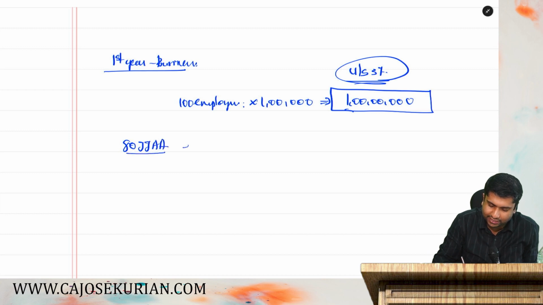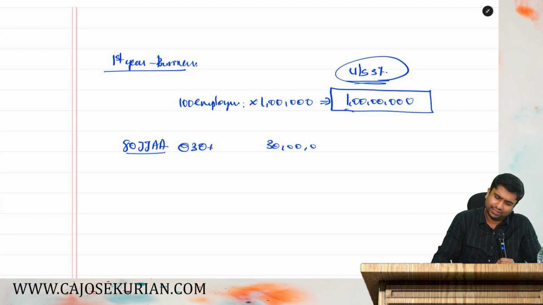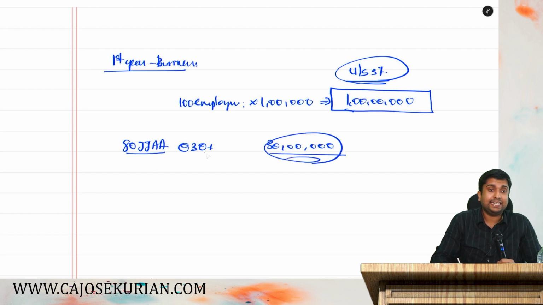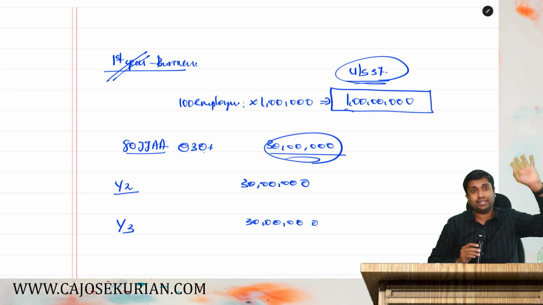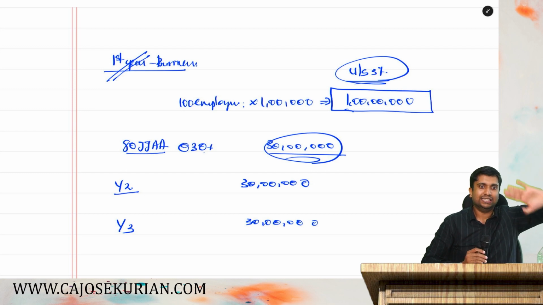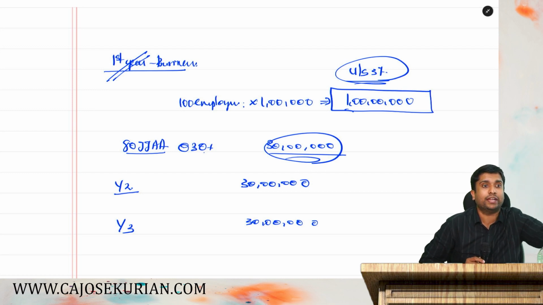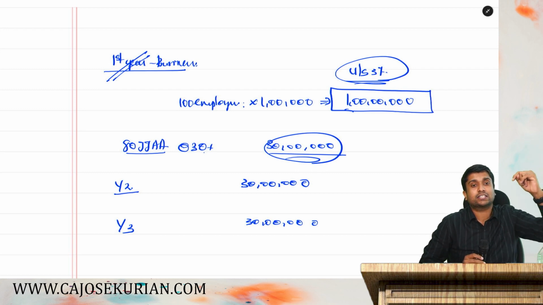Now, for the same 1 crore, I can claim 80JJAA deduction as well. Department says, you take 30% of 1 crore as a deduction under 80JJAA. How much is 30% of 1 crore? 30 lakhs as a deduction under 80JJAA for year 1. Year 2, same, I can claim 30 lakhs. And year 3, 30 lakhs. So the department says you have employed certain persons. For that first year of employment, you claim 30% under 80JJAA. In the second year, you don't have to additionally employ anyone. For the first year employment itself, you take a deduction for year 2 also, and for year 3 also.